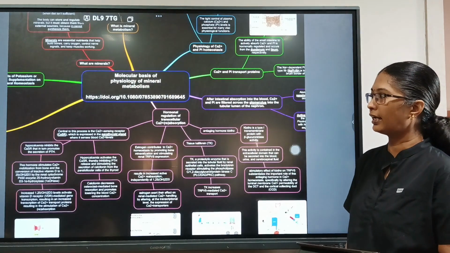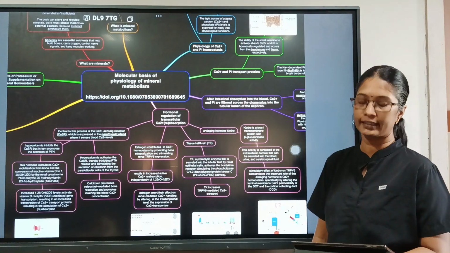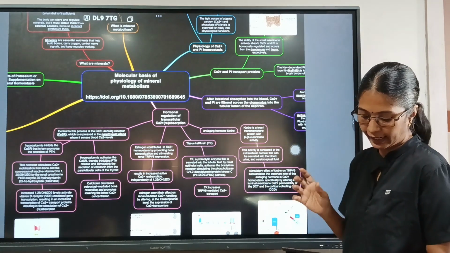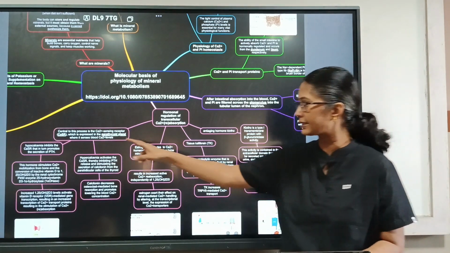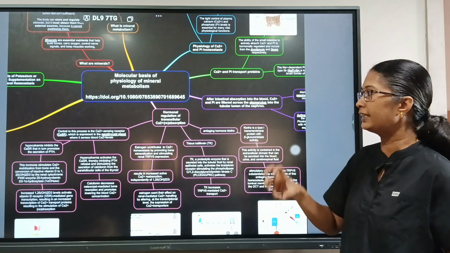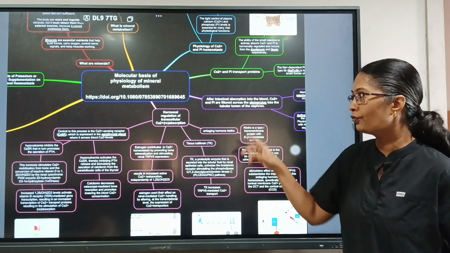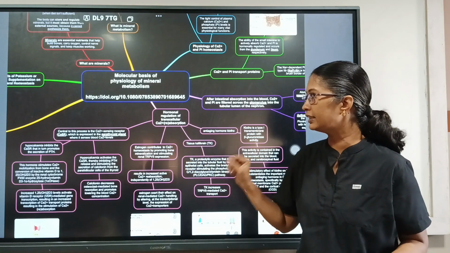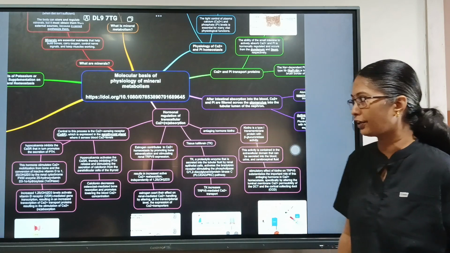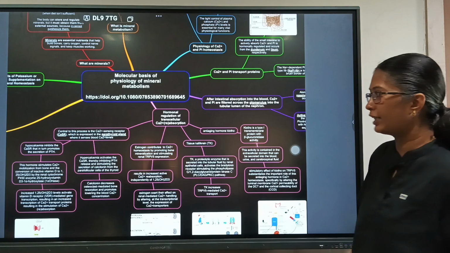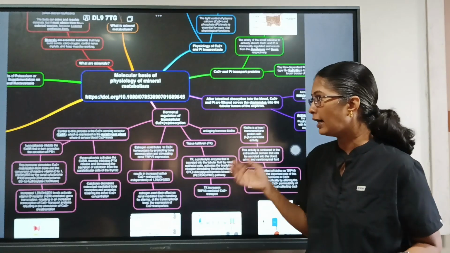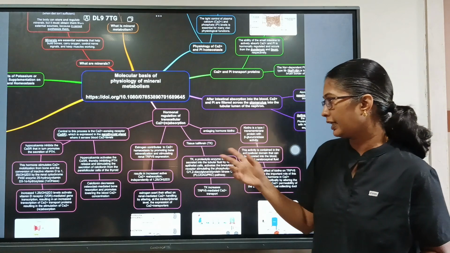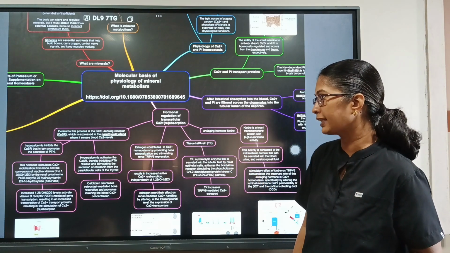So we know the parathyroid gland is essential for calcium homeostasis. In the parathyroid gland, how does it happen? There are receptors called calcium sensing receptors, CaSR, which are responsible for sensing the levels of calcium in the blood. So when there is hypocalcemia, it inhibits the CaSR, which in turn promotes the secretion of parathyroid hormone. This hormone stimulates the calcium mobilization from the bone and the conversion of inactive vitamin D to active form with the help of the cytochrome P450 enzyme.